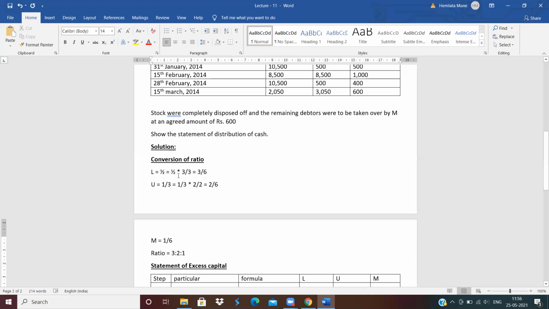So 1 by 2, in the table of 2, 6 comes at the third place, so multiply by 3. In the table of 3, 6 comes at the second place, so multiply by 2. And here 6 is already there, so no need to multiply. So 3 by 6, 2 by 6, 1 by 6. Now the base is equal, so the ratio will be 3:2:1. Clear?